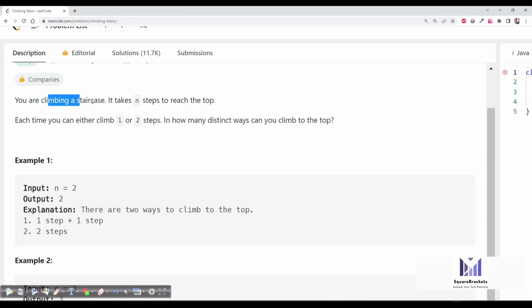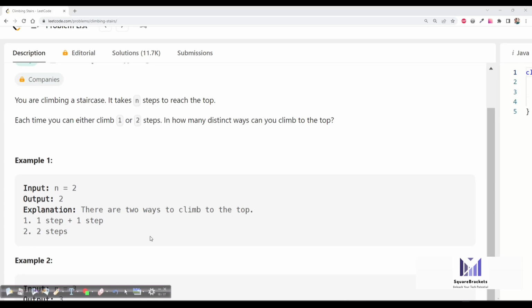It's like you are climbing a staircase and it takes n steps to reach the top. Each time you can either climb one or two steps. In how many distinct ways can you climb to the top? So this is the simple question that it is asking. Let us first try to understand the question completely, what exactly the question means.